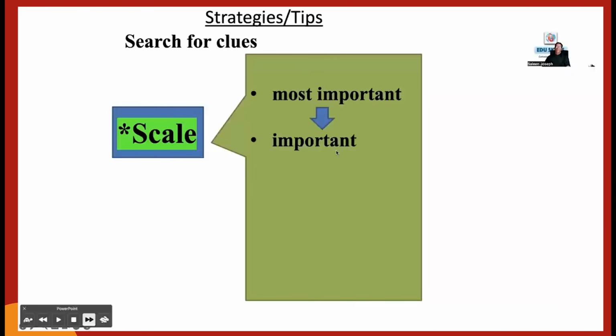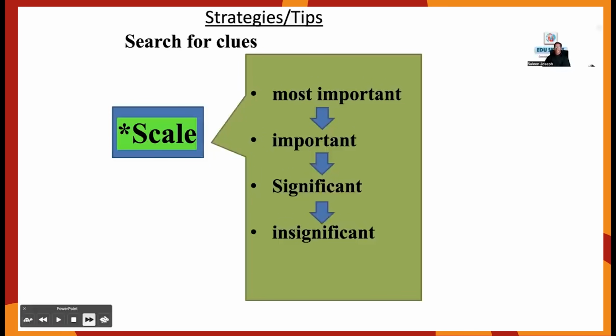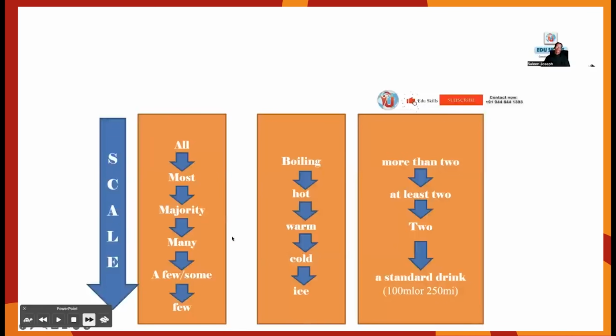Other expressions, I'm giving you an idea. Scale means this type of gradation: most important, important, not important. Important is not significant. Significant is not insignificant. Insignificant is not negligible. These are the scales. Here are the scale expressions: all, almost, majority, many, a few, few; boiling, hot, warm, cold, ice; more than 2, at least 2, a standard.